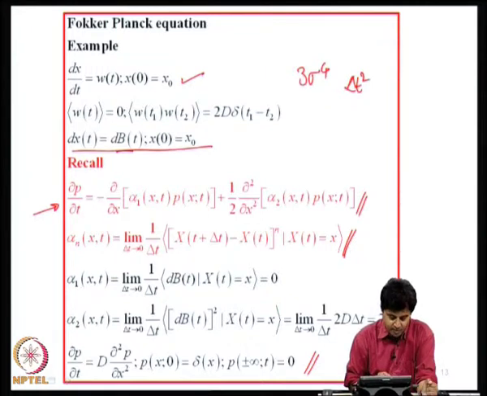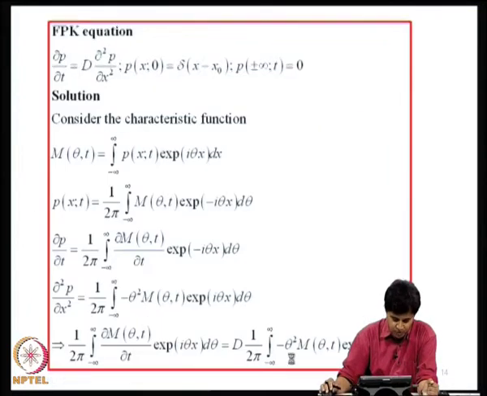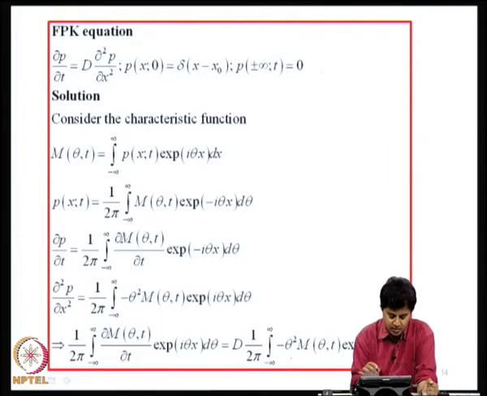Now, we are talking about the formal derivative of the Brownian motion process. Therefore, the boundaries are at x equal to plus minus infinity, because we are talking about Gaussian random processes. So, the initial condition will be this and the boundary conditions would be this. So, we have to solve this equation under these prescribed initial conditions and boundary conditions. Now, in this particular example, it is easy to solve this.